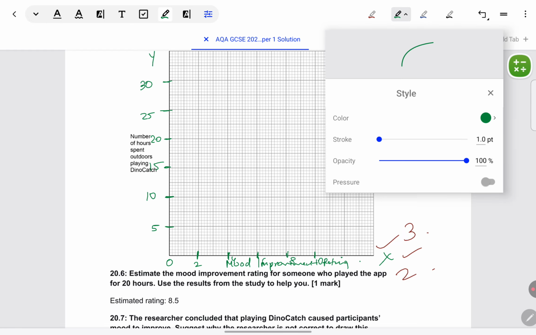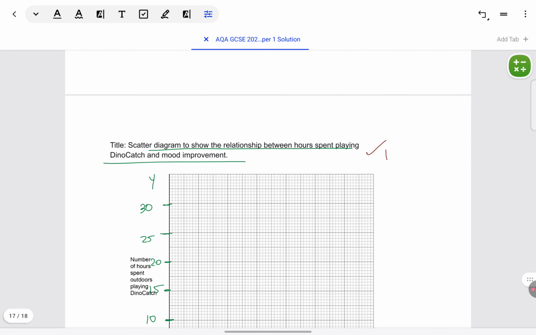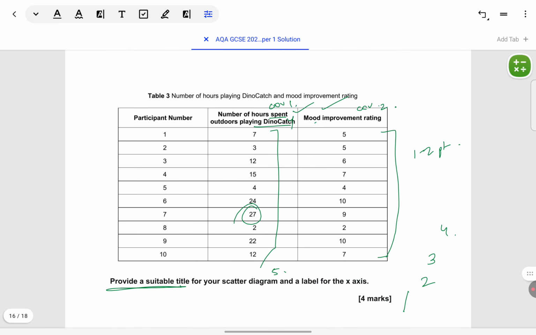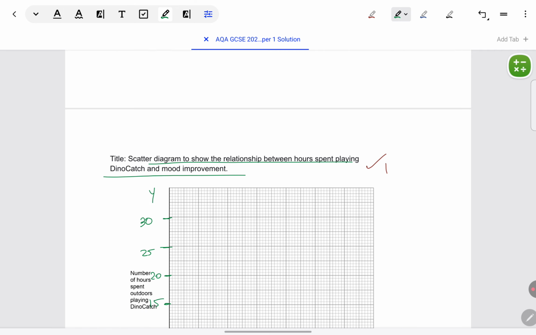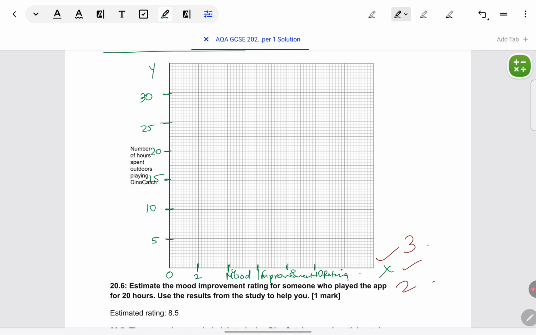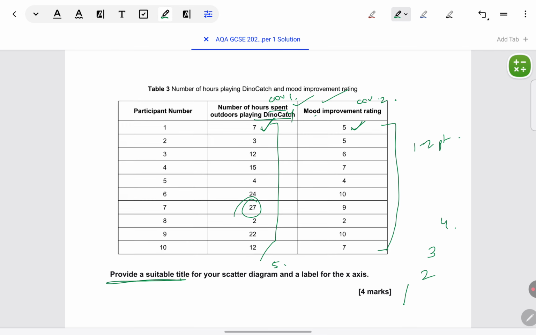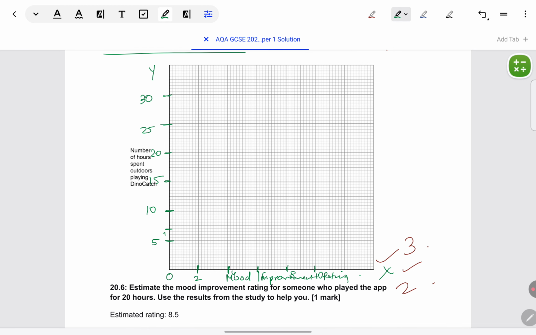I won't plot all of the scatters. I don't have that much time. I'll show you 1, 2 and you can plot the remaining. For example, for the first participant, 7 is the number of hours and mood improvement rating is 5. So first I'll check where is 7 on the y-axis. It's difficult to be very precise, but somewhere here, roughly. 7 will come between 5 and 10, and their mood improvement was 5. So somewhere between 4 and 6, this can be put precisely 5.